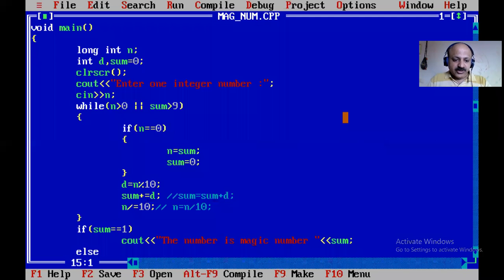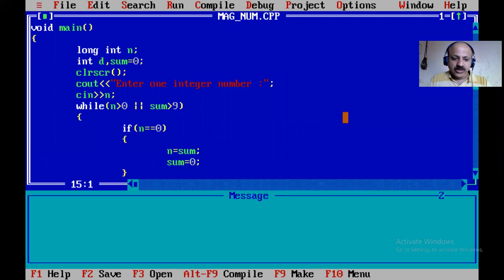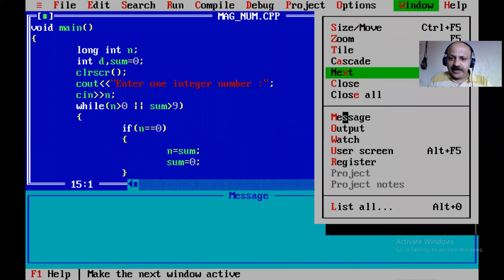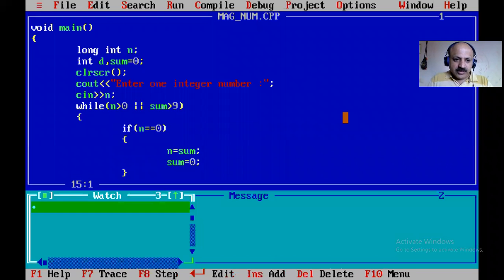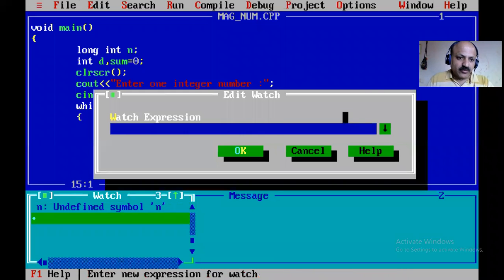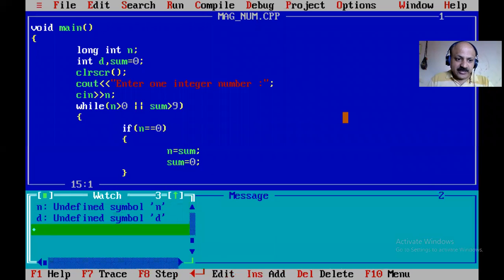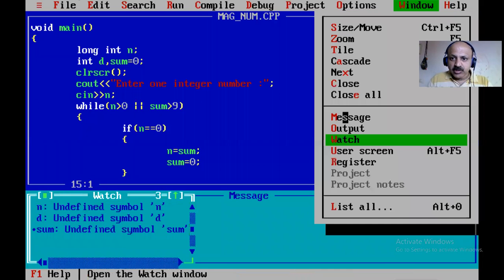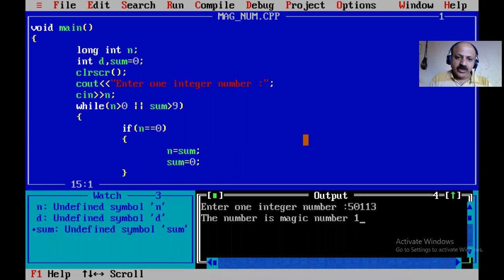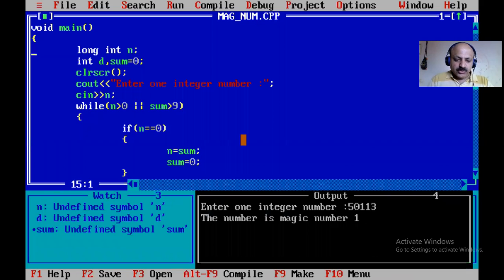And now I take the watch window. So here Alt W and the watch window. Then we can see how to apply the watch expression: give the variables one by one, first n, then d, and then sum. That is also possible: Alt W and we can take the output window. So our previous output. Now I can trace with Alt R.